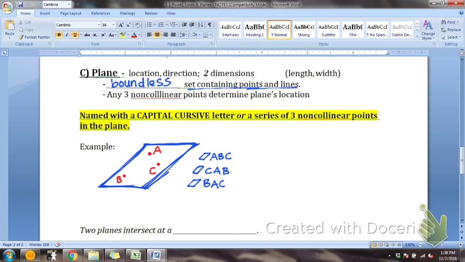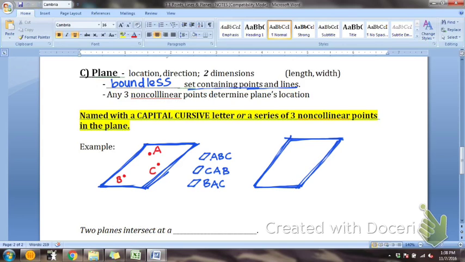Now, another way to name a plane is with one capital cursive letter. So let's draw another plane over here. Just do your best to draw a plane. What capital letter do you want to use? That's 2 letters. Let's use B. That's a good capital letter. It's easy. We just put a tail on it.